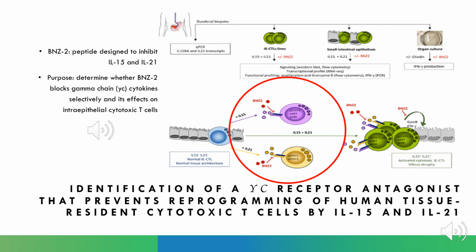The next paper by Dr. Jabri, identification of a YC receptor antagonist that prevents reprogramming of human tissue-resident cytotoxic T cells by IL-15 and IL-21, aims to determine whether BNZ2 can block the gamma chain cytokine specifically, and the effects that BNZ2 has on the intraepithelial cytotoxic T cells. The graphical abstract depicts the process of IL-15 and IL-21 induced proliferation and cytolytic activity of the immune cells in the intestinal tissues.